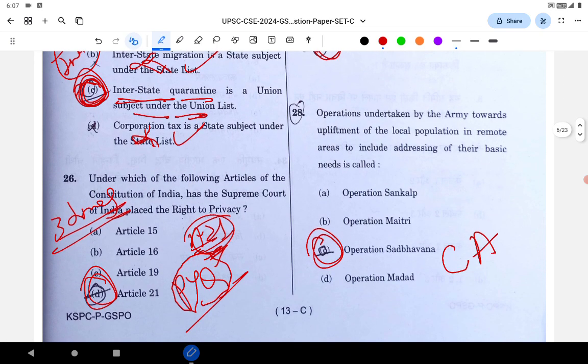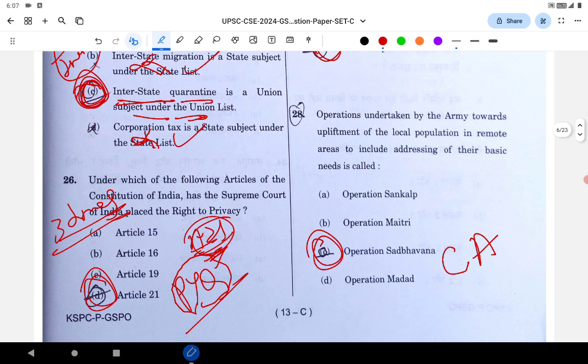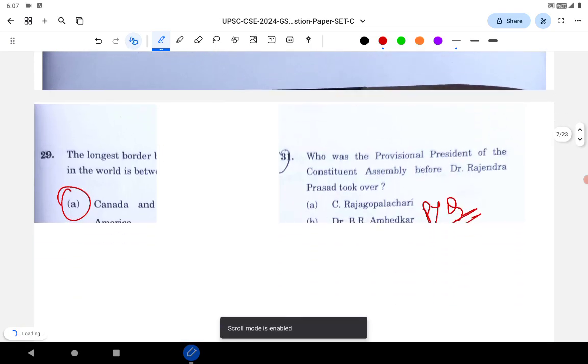That's a new question: Operation Sadbhavan. This is current affairs. Upliftment of the local population. I think it was launched in Jammu and Kashmir. So that is Operation Sadbhavan, current affairs. You can see this here.